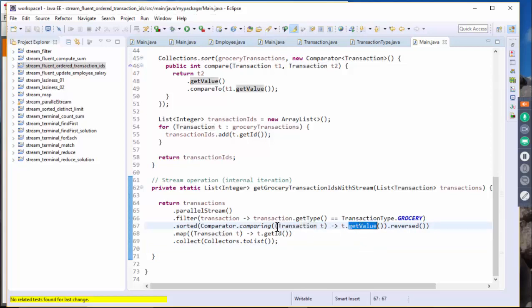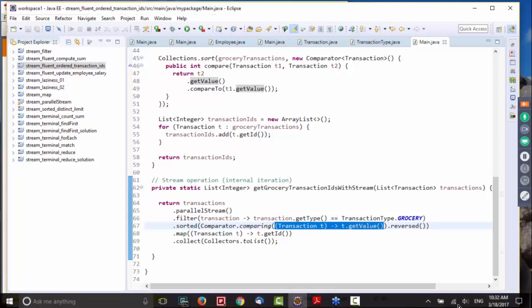As we're gonna see later on, this could be extracted into a method reference like Transaction::getValue. We can see that in the method reference presentation later on.